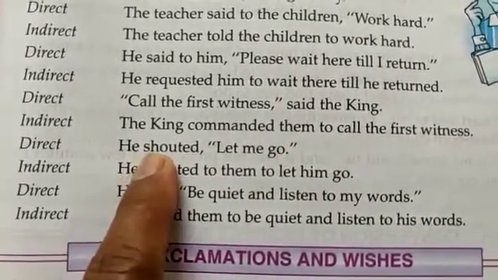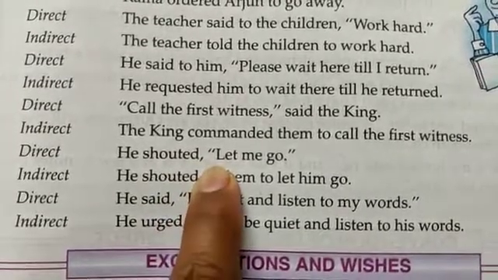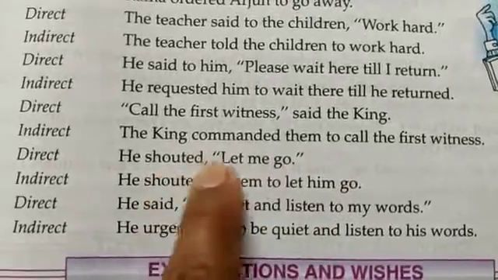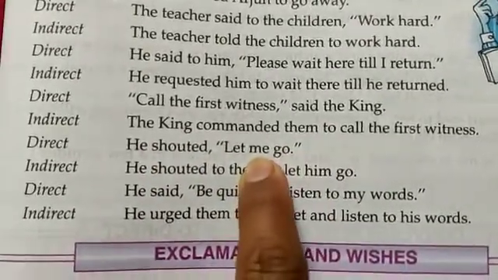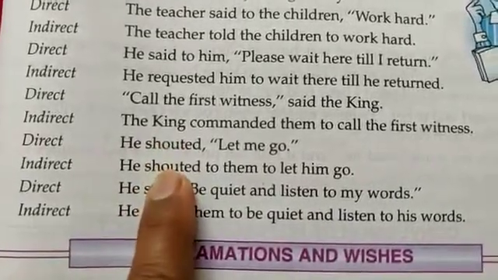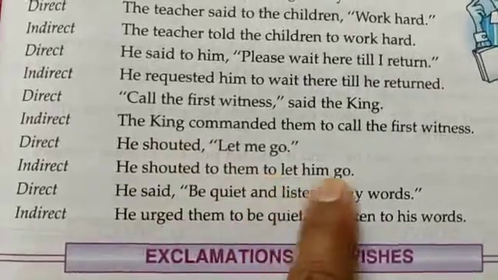Now the next direct sentence is: He shouted, inverted commas begin, first letter is capital, "Let me go." Full stop. So now again he is commanding. So he is shouting also, but then you can simply use the same verb over here. He shouted to them to let him go.